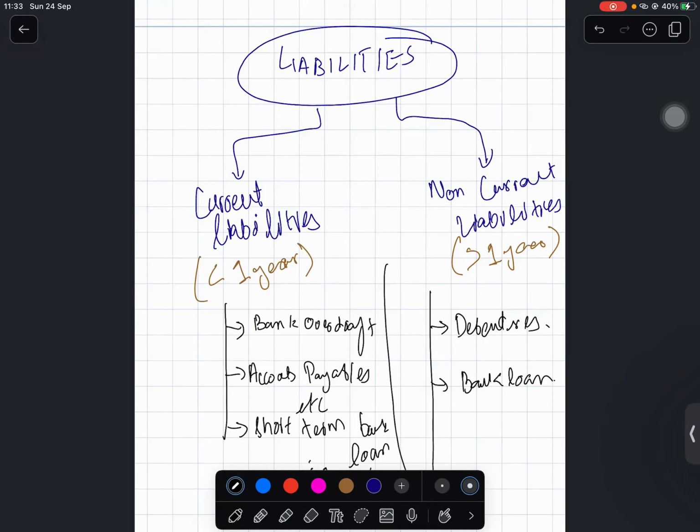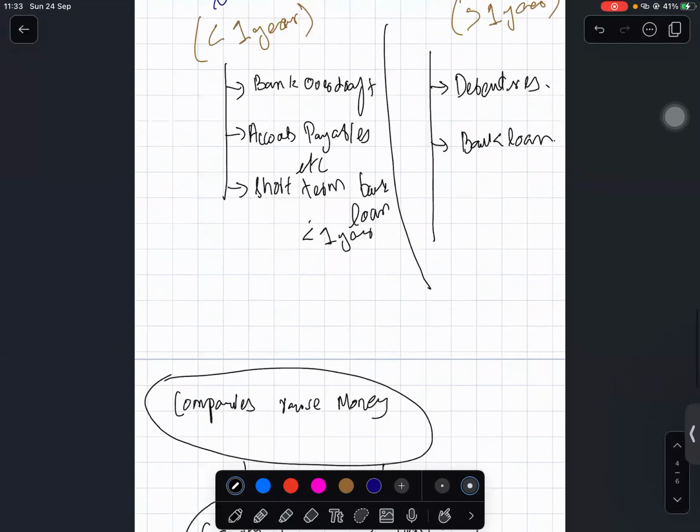Okay, right. Let's do the complete format of the statement of financial position. That would be very helpful. And then I would again expect you to do a few examples on your own. This chapter is pretty easy. When it comes to adjustments, it does get a little confusing, which we will do in the next class. But primarily, this chapter you should be able to do. Let's go through the format, all right? Okay, sir.